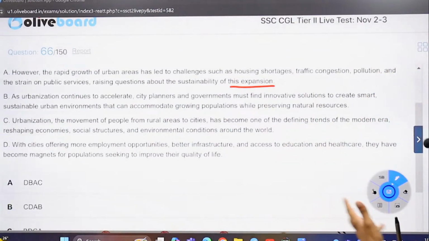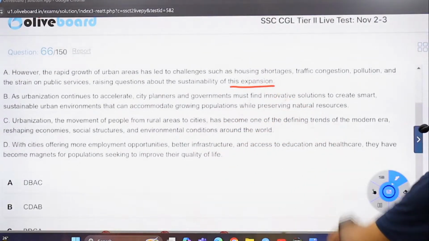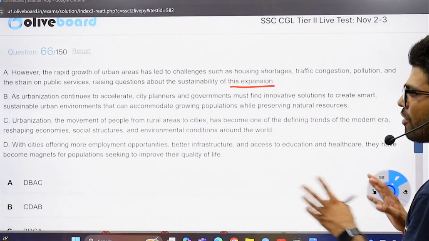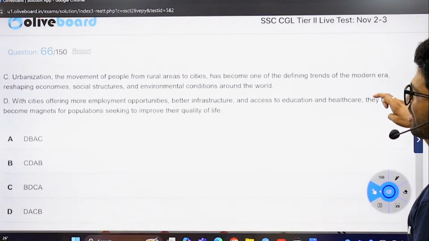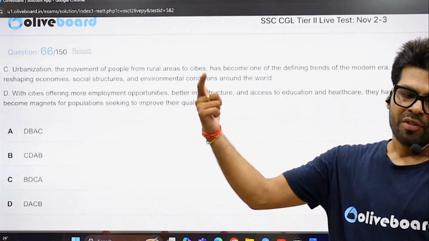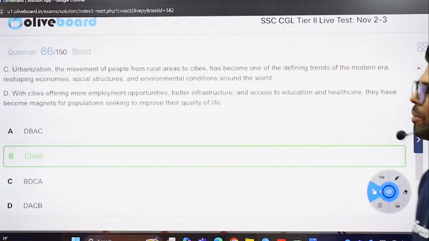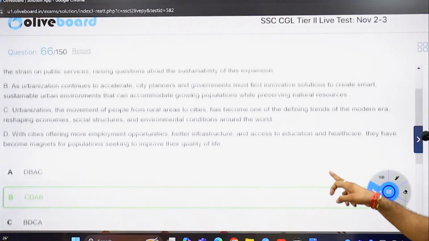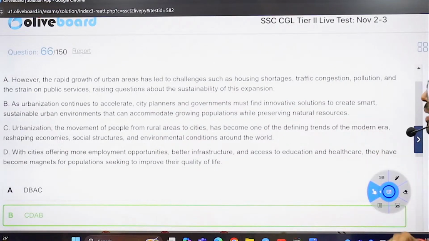The movement of people from rural areas to, say, cities has become one of the defining trends of the modern era. With cities offering, come on, I'll check if any option starts with C because that's the most descriptive option I have. And I have just one option starting with C. Let's click this, go ahead because you are so sure now, but still I would love to say, won't waste your 15 seconds. Grab the theme, C, D, A, B. They are saying now. Is that appropriate? C.